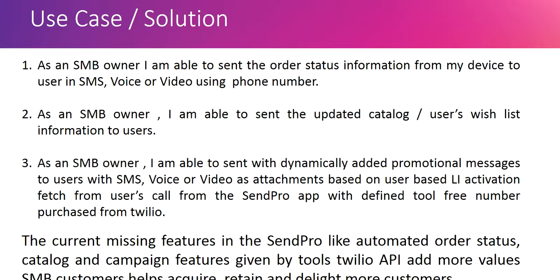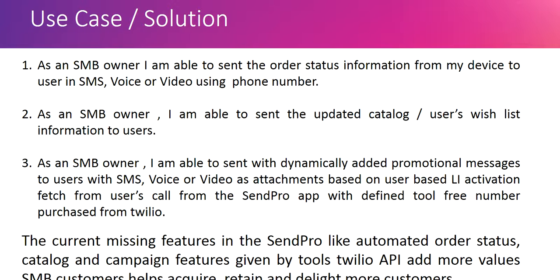Use case one: as an SMB owner, I am able to send order status information from my device to the user's supported channels, either SMS, voice, or video, using the user's phone number. The second use case is updating catalog information and the user list information to the user.